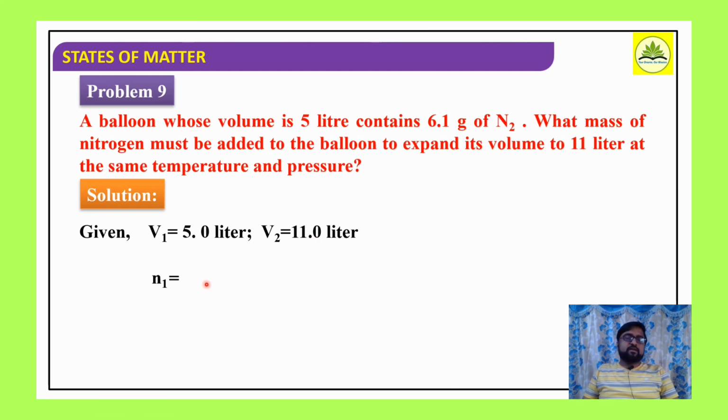So V2 is 11 liter. N1 means the balloon, whose volume is 5 liter, contains 6.1 gram of nitrogen. Number of moles will be weight, 6.1 gram, divided by molecular mass of nitrogen, N2, 28 gram. So how much is the number of moles? 0.22 mole of nitrogen present, N2. Then we have to find out N2 here. N1 is 0.22 mole, N2 is the number of moles of nitrogen to be filled in the 11 liters.